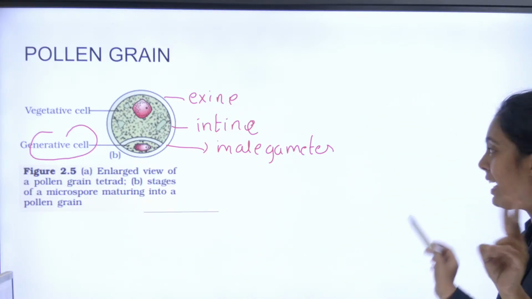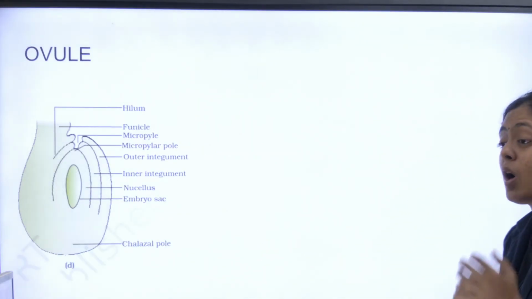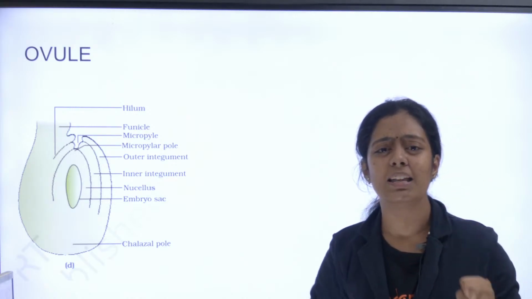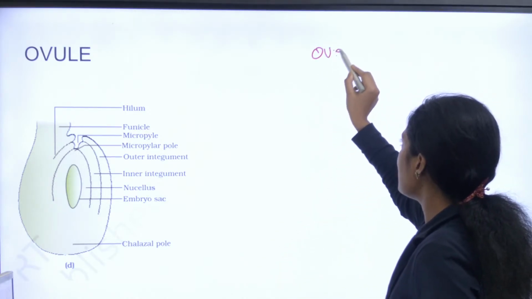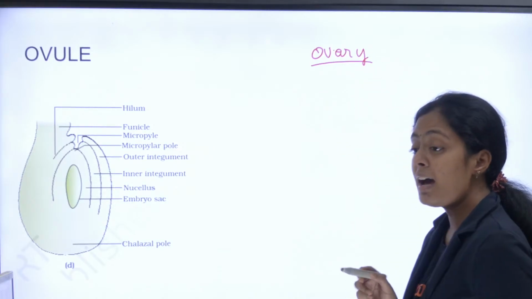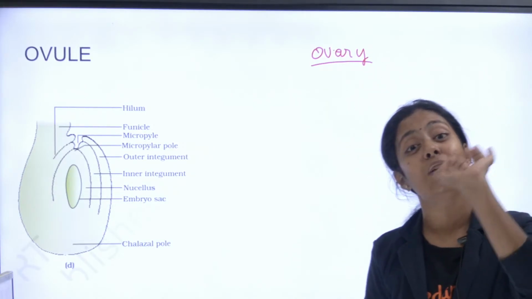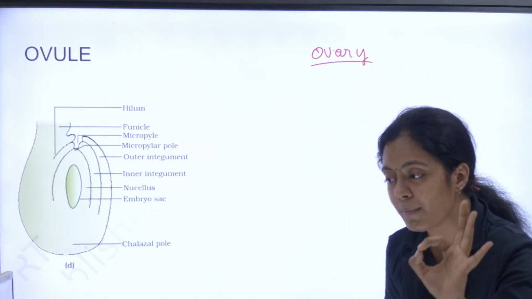So we have finished 2 diagrams. Now let's go to the next diagram, ovule. So what is ovule, everyone? Can anyone tell me where the ovule is present? It's very simple. It's present inside my ovary. Right? Inside my ovule is my female gametophyte. And that female gametophyte